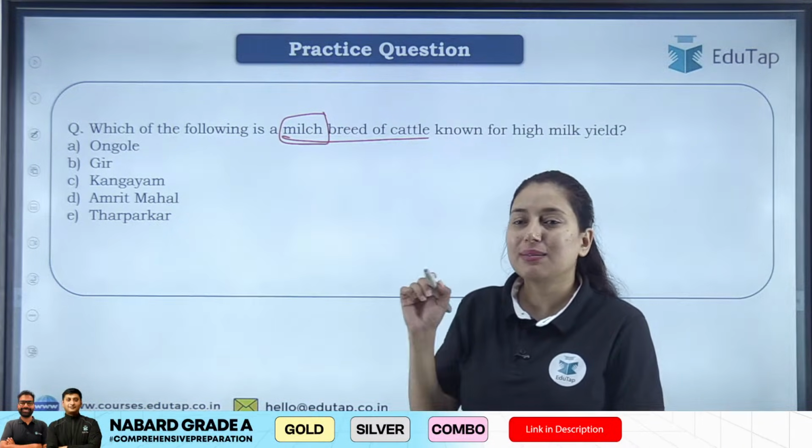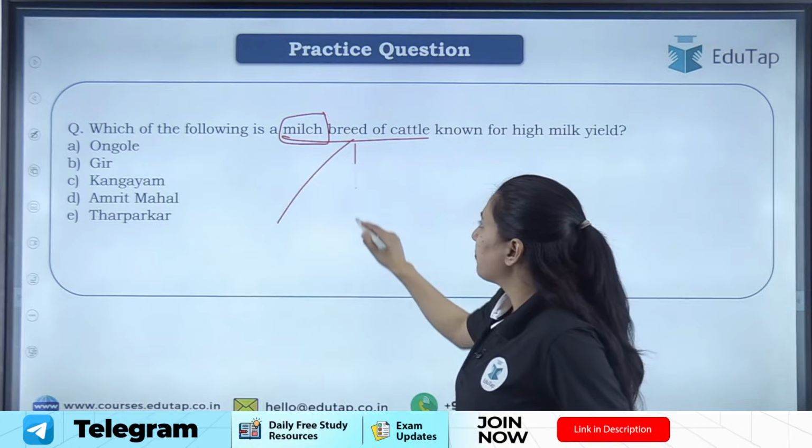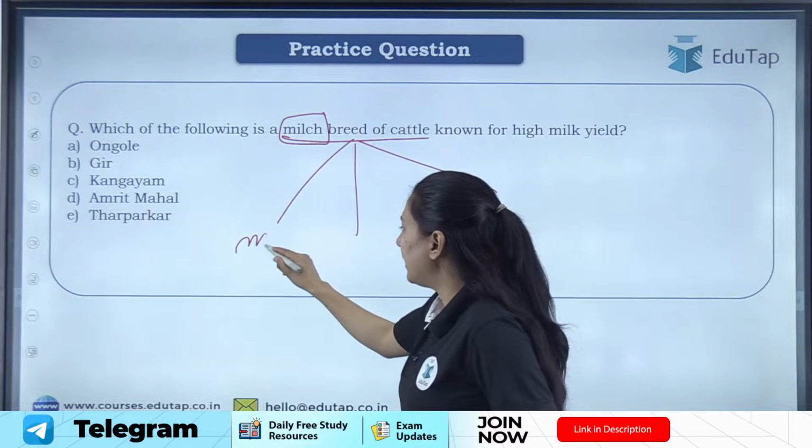So students, cattle and buffaloes are divided into three categories. First is the milch breed, then the draught breed, and then the dual purpose breed. Milch breeds are very good milk yielders.